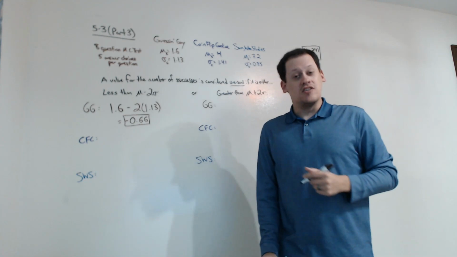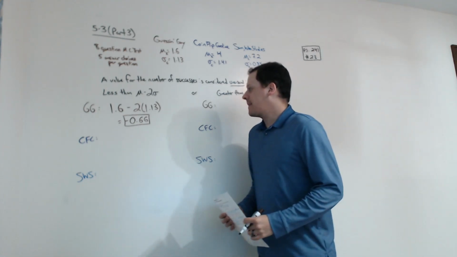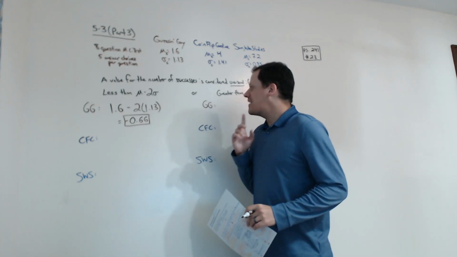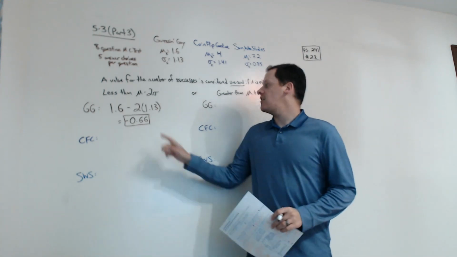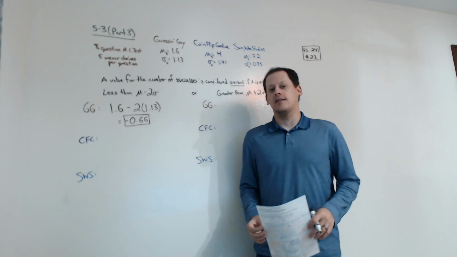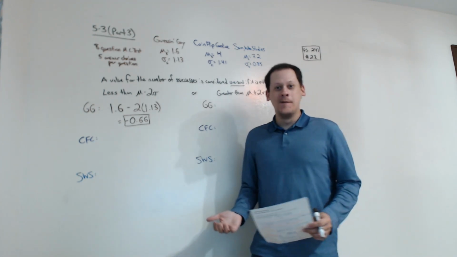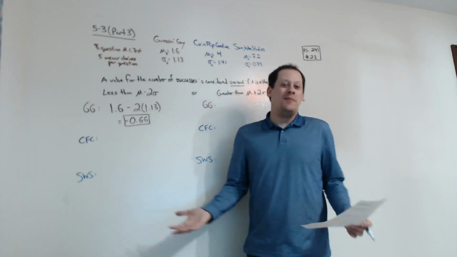This calculation is correct. And what it means is, we expect that it would be unusual for Guess and Gary to get less than negative 0.66 questions right on this test. Does that seem reasonable? Well, yeah, that would be unusual.